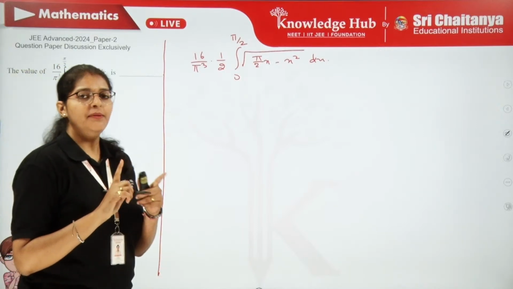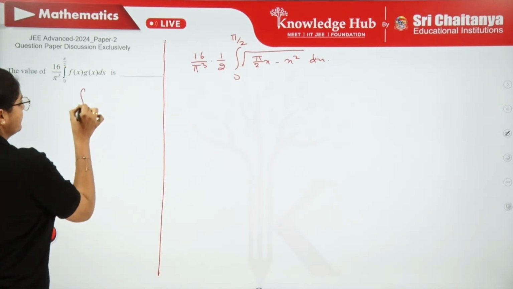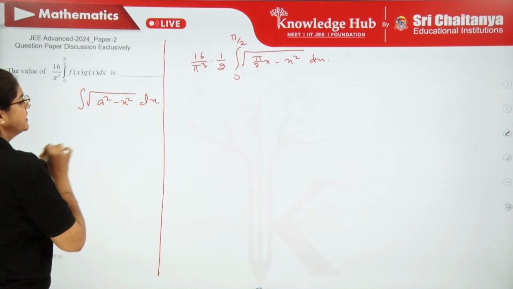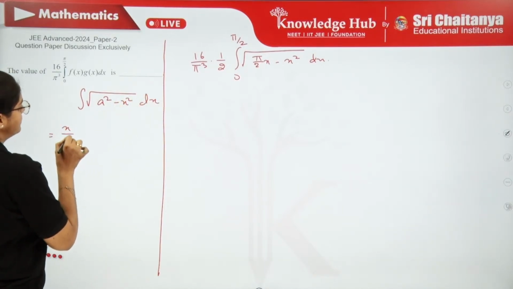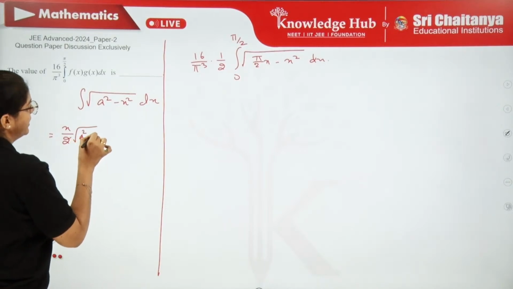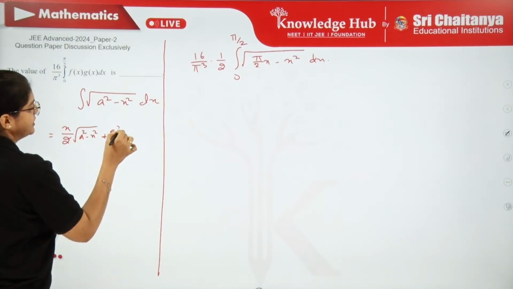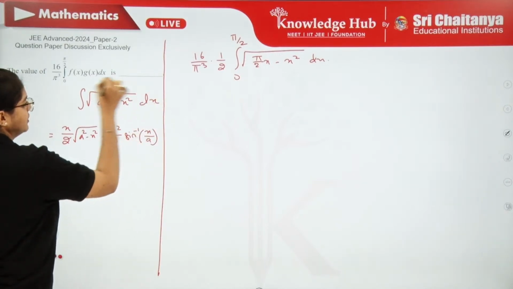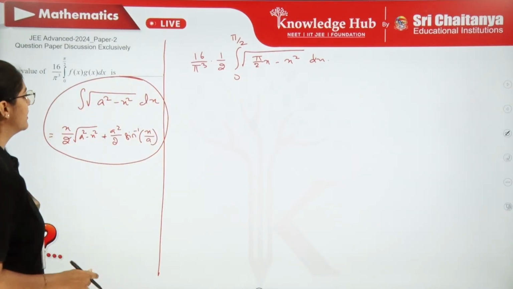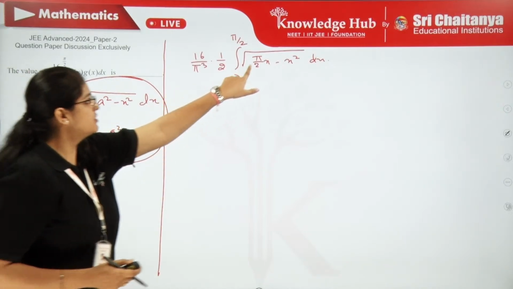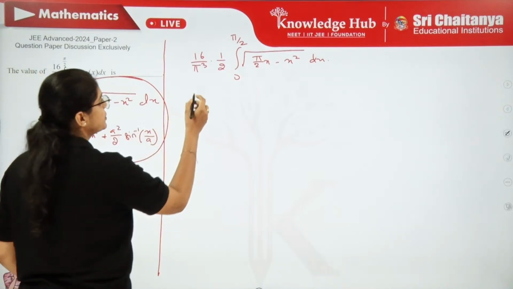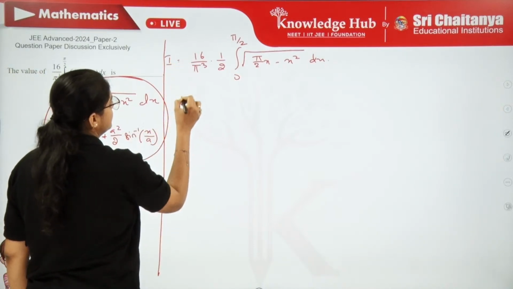We have this one basic standard integral, root of (a² − x²) dx, which is x/2 root of (a² − x²) plus a²/2 sin⁻¹(x/a). This standard result we are going to use here. But this is not exactly in this standard form, a² minus x². So you have to complete the square and write it down. Let's try to do that.